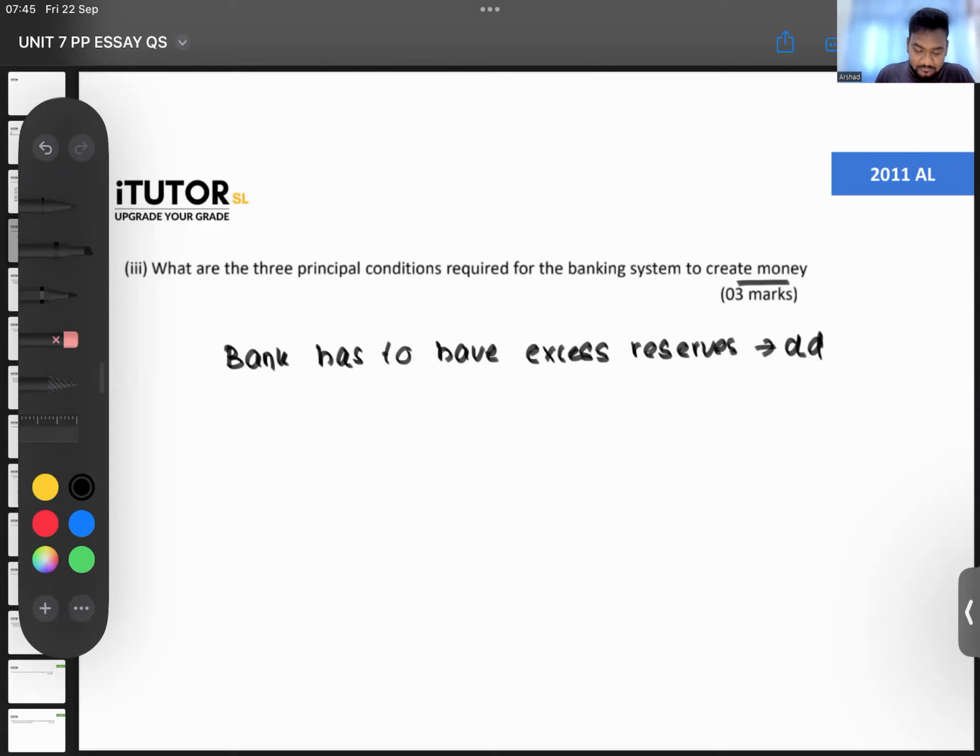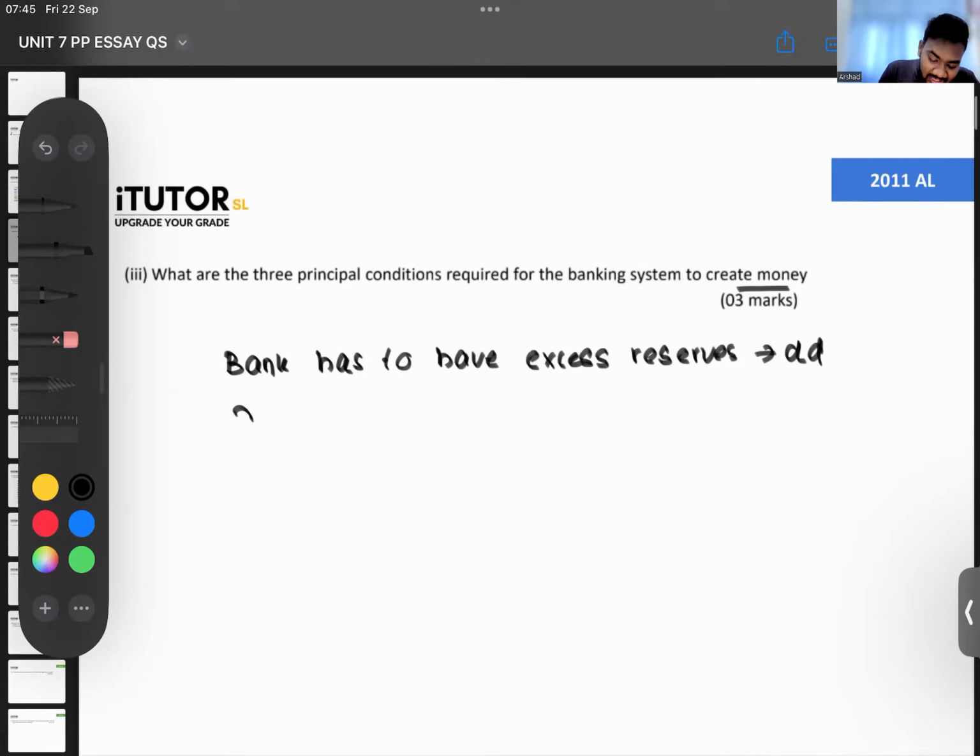Then the bank has to be willing to lend those. Now, banks have so much excess reserve, they are willing to give out as loans. But what if people don't want that loan? On the other side, there needs to be a demand for loans. In addition to having that, there needs to be a demand for loans.